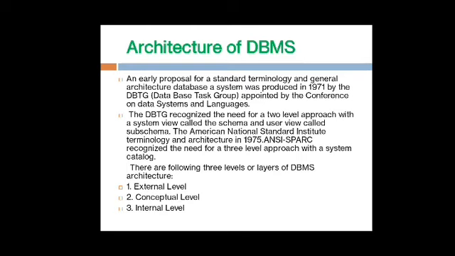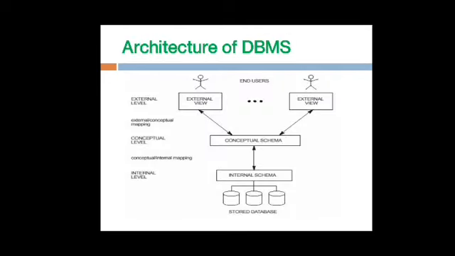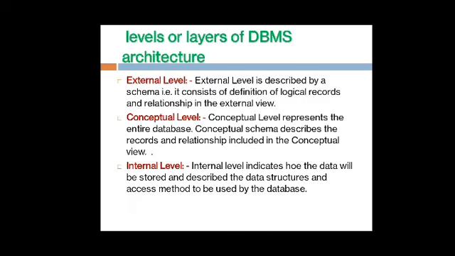Now, the architecture of DBMS basically consists of three basic layers, that is external, conceptual and internal level. So this is the architecture of DBMS. External level basically defines the logical records and the relationships, and the second, conceptual level basically represents the entire database and describes the relationships among records and data in a conceptual view. An internal level indicates how the data will be stored and described in data structures and access methods.